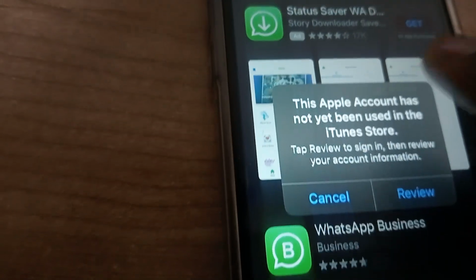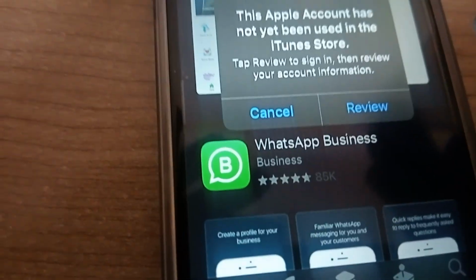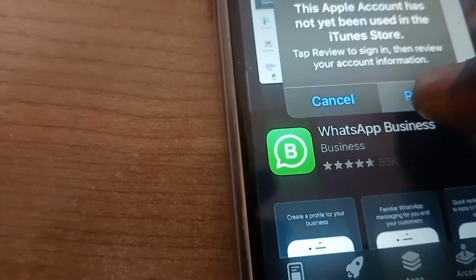I try to sign in. Once you sign in, it will say like this. But after, it's gonna pop up this message. You see, don't get worried. This is the iPhone 7. So what you do, you click on review.